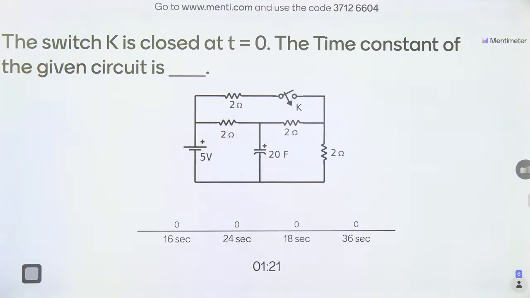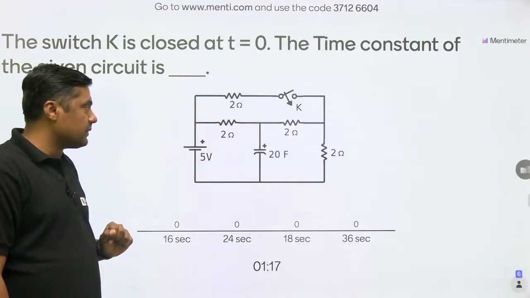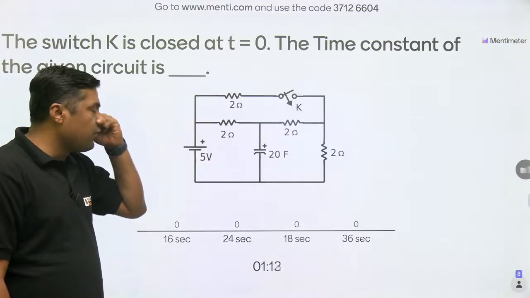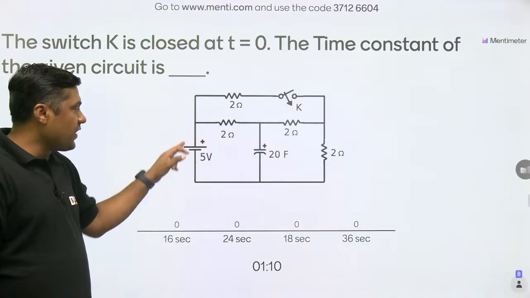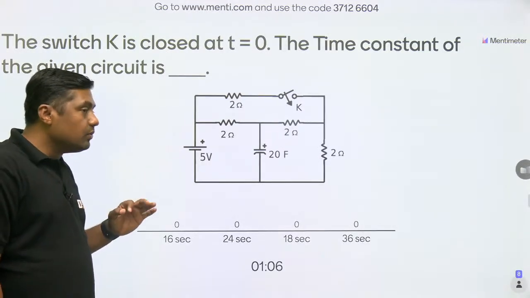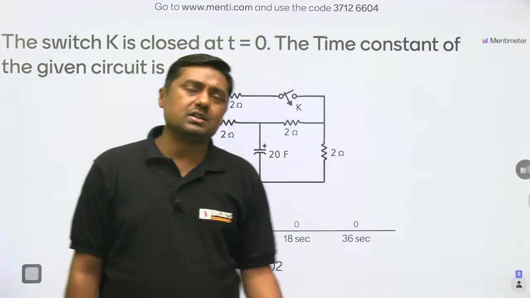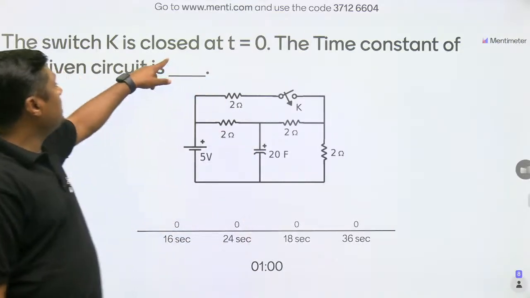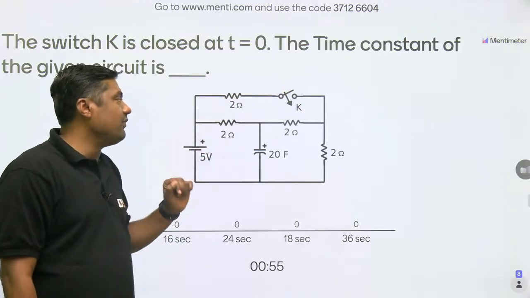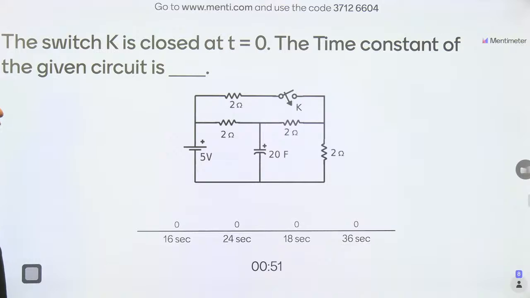This is a very simple question. If you want to calculate the time constant, this is the 20 farad capacitor. Remove this capacitor and, across this 20 farad, find the RTH. The 5 volt source will act as a short circuit. Then find RTH, and the time constant is RTH into C, that is RC. At t equal to 0 the switch is closed, so first make it closed, and then find the value of RTH across this C. It is nothing but a first order circuit.